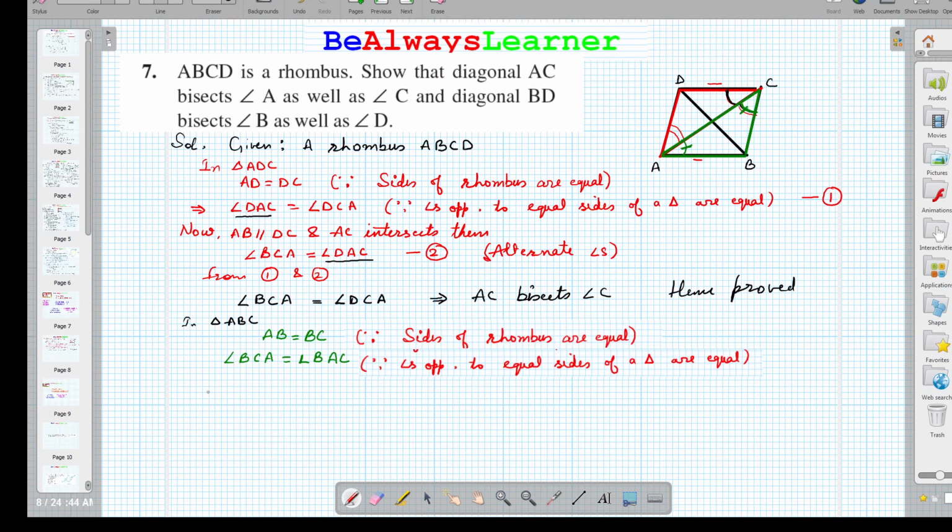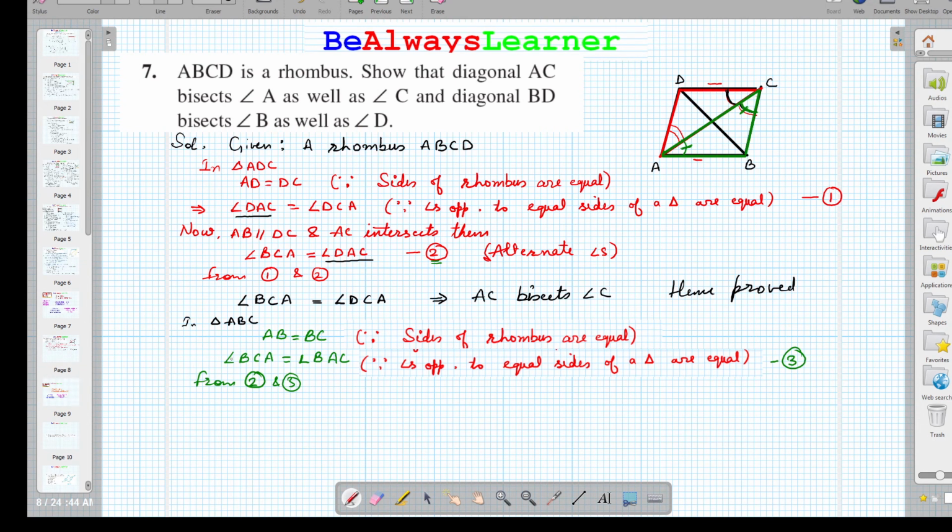So this is say equation number 3 we are having, right? So from the equation 2 and third, right? So this is second one and this is third one.